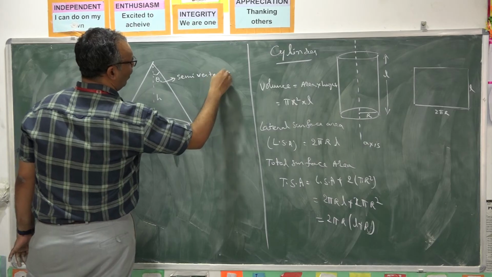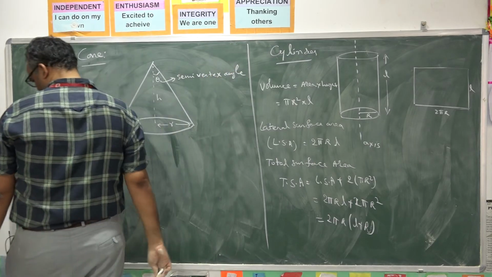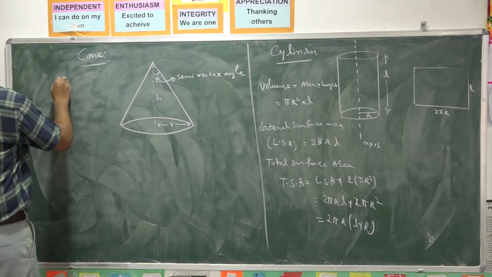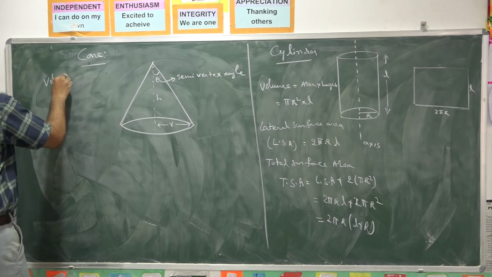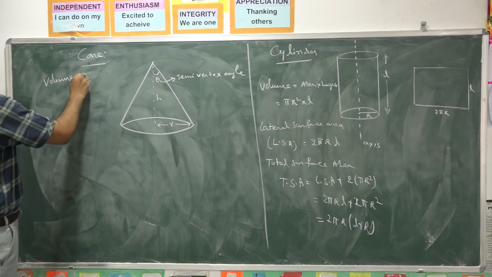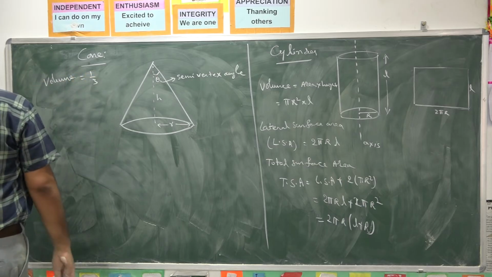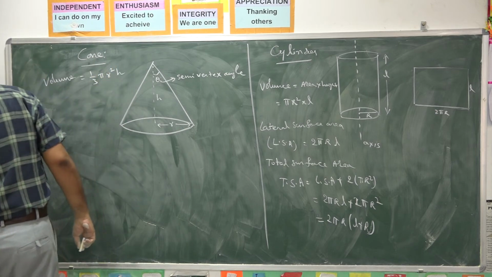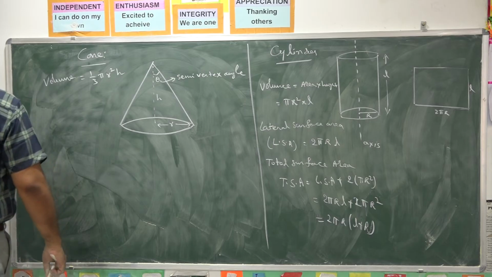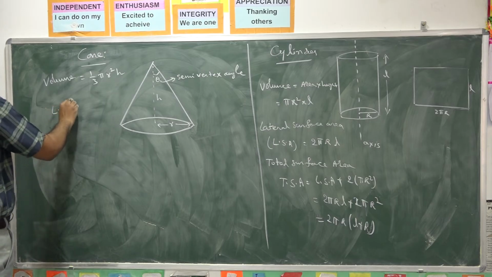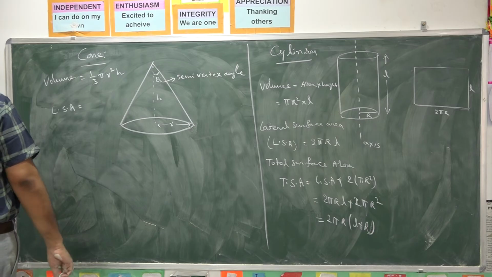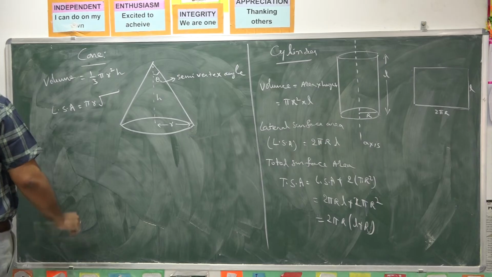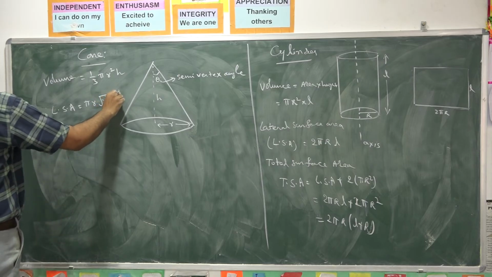Now, if you want the volume of this cone, volume is equal to 1/3 pi r square h. If you want lateral surface area, its formula is pi r into square root of r square plus h square.